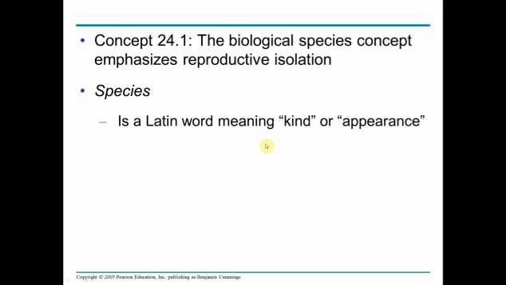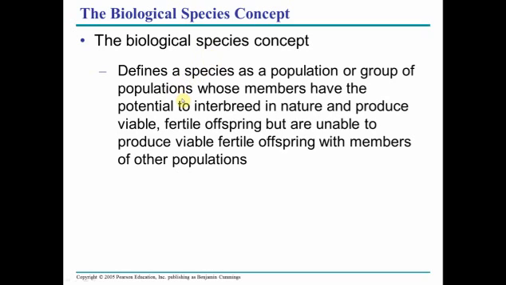So how are they different species? The biological species concept says that they have the potential to interbreed and produce fertile offspring, but are unable to. The potential meaning they live in the same area where they can interbreed, but they can't interbreed and or produce viable fertile offspring. So the very common example is when a donkey and a horse mate, they produce a mule. Well, a donkey and a horse are two different species. They can mate, but their offspring is infertile. Mules are all the same sex, and they're infertile.